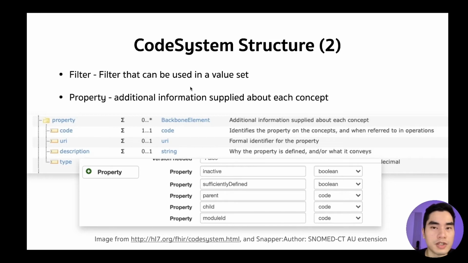Filter can be used in that situation. Property is additional information about each concept, like this concept is a child of another concept, or is a parent of another concept, or is not active anymore. So it's additional information to make the concept more complete.